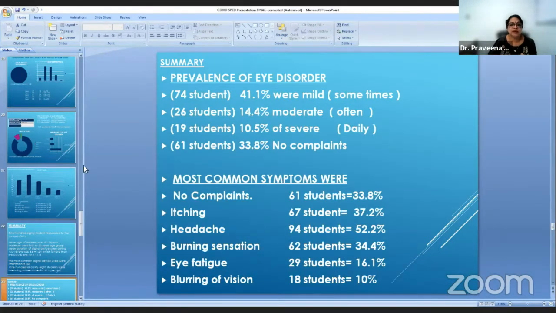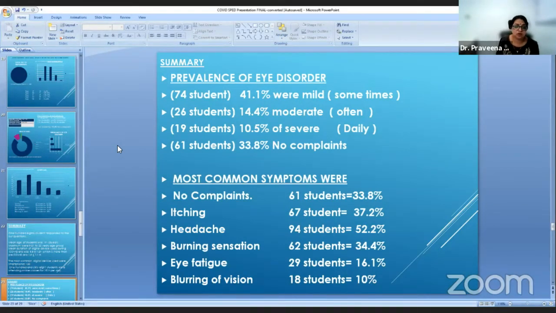To summarize the disorders, the mild ones were 41.1%, that is, sometimes they had a problem. 14.4% were moderate, that is, often they had a problem. And 19 students, that is 10.5%, had severe, that is, daily they had this problem. And nearly 33.8% had no complaints. So this was the summary regarding the disorders.